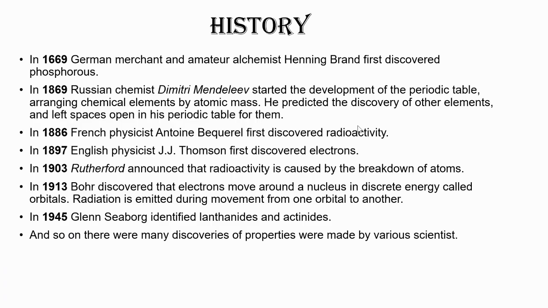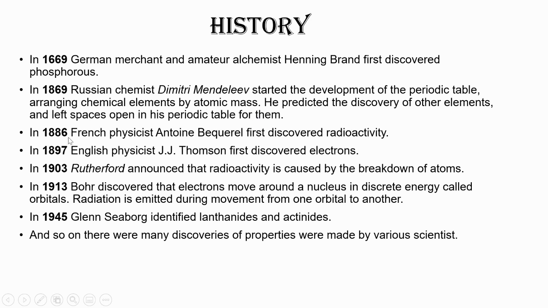Firstly, in 1669, German merchant and amateur alchemist named Henning Brand first discovered phosphorus, and then in 1869, Russian chemist Dmitry Mendeleev started the development of the periodic table, arranging chemical elements by atomic mass. He predicted the discovery of other elements and left spaces open in his periodic table for them. You might have heard about Mendeleev in your 10th or 12th standards. He was smart enough to leave some spaces in his periodic table for other scientists to discover the elements and add them there.